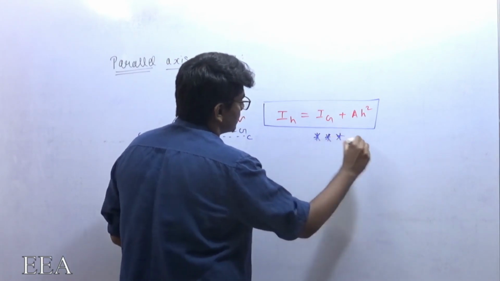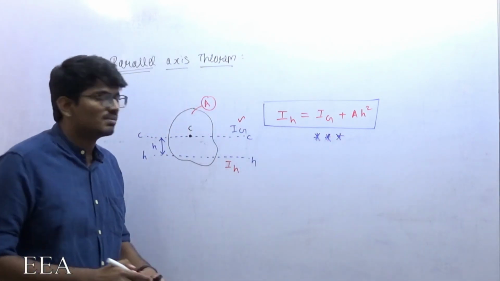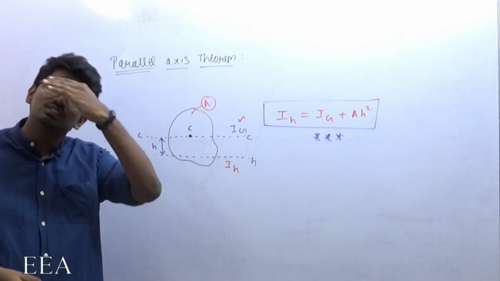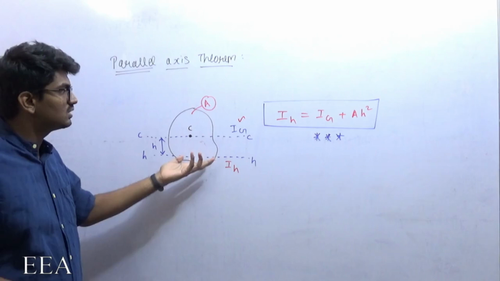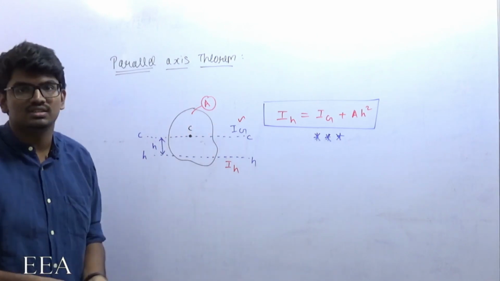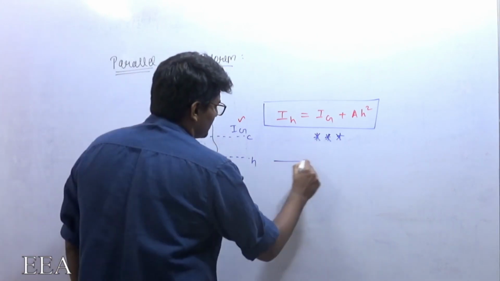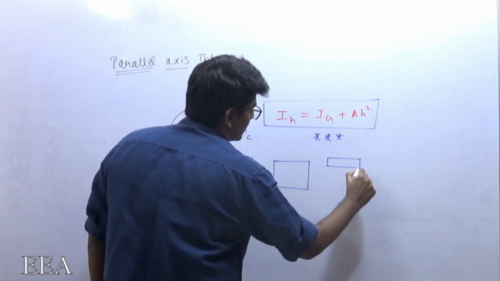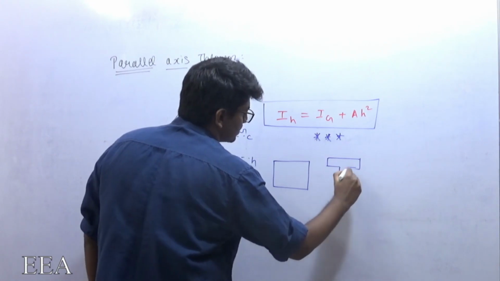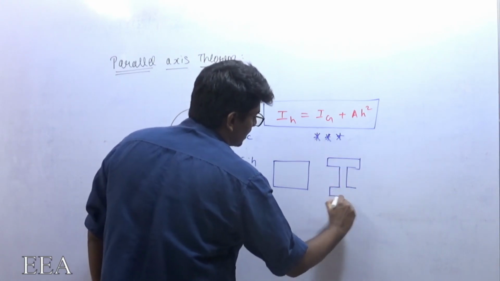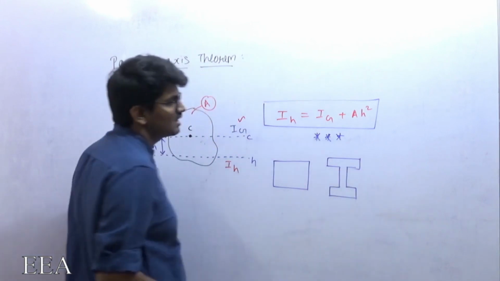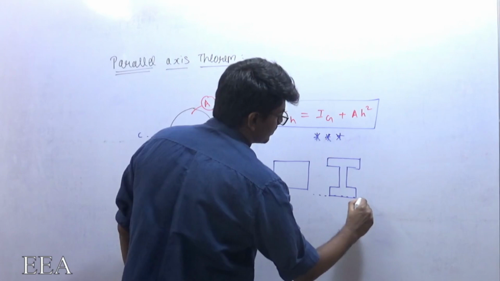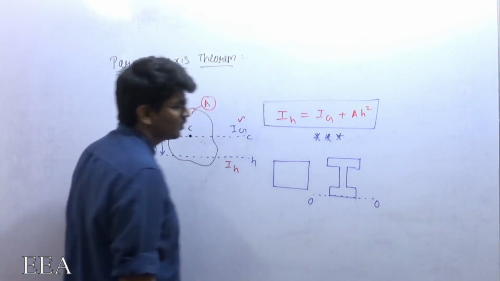In engineering mechanics, they can ask direct questions from this. They will give some figures, and for that figure you might know Ig. For example, they will give a figure like this, or else an I-shaped figure like this. In fact, in the GATE mechanical paper there was one question on this. There is an I-shaped figure, and they asked the moment of inertia about this axis.